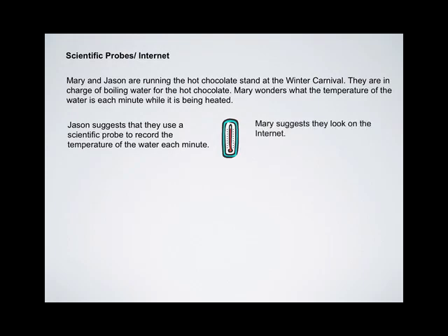Mary suggests that they look on the Internet. How could Mary and Jason find this information on the Internet? How would you go about finding the information on the Internet? Go ahead and write down a solution to this. When you're ready, come back and check out our answer with an exciting link.